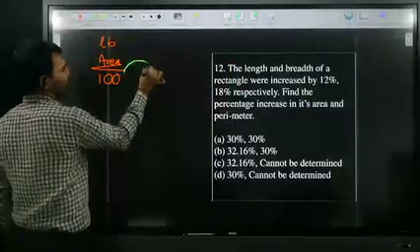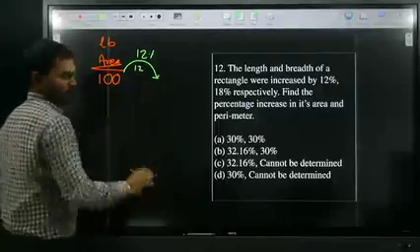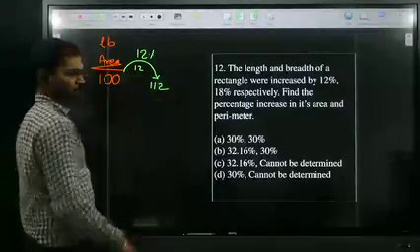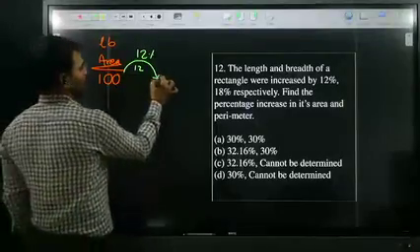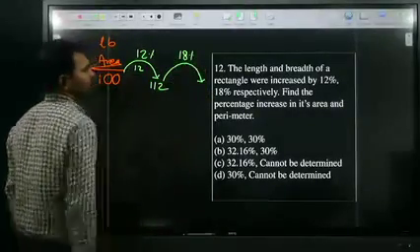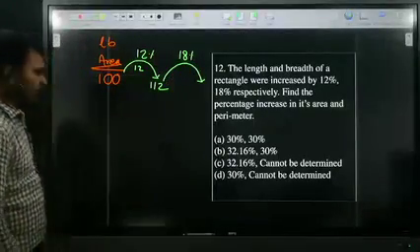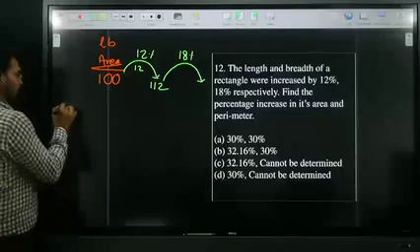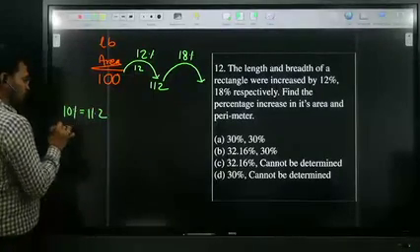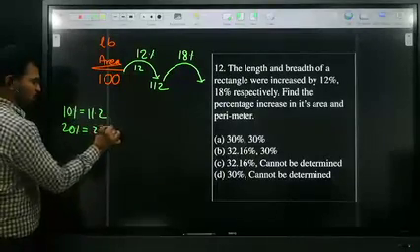Length increases by how much percentage? 12%. 12% of 100 is 12. It becomes 112. Again, breadth increased by how much? 18%. 18% is nearer to 20, so try to find out 20%. 10% is 11.2, 20% is 22.4.